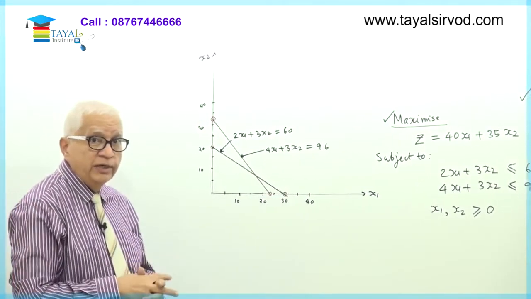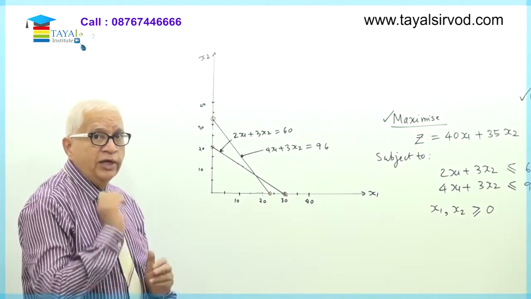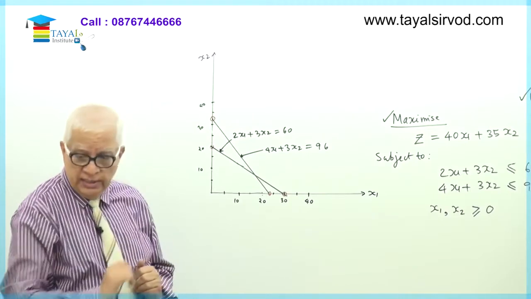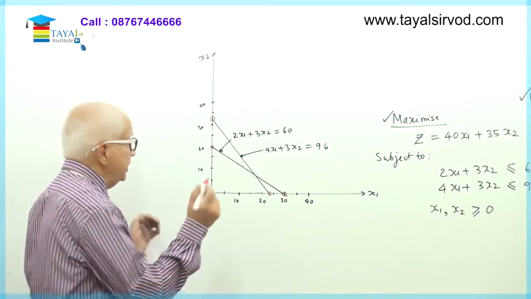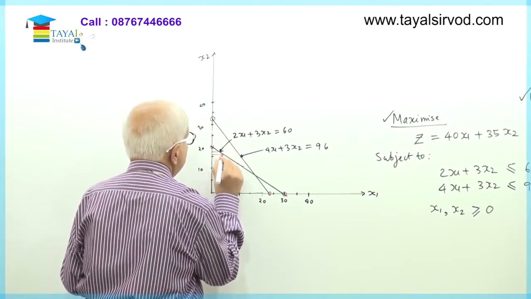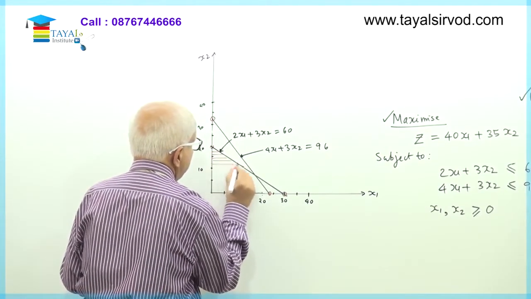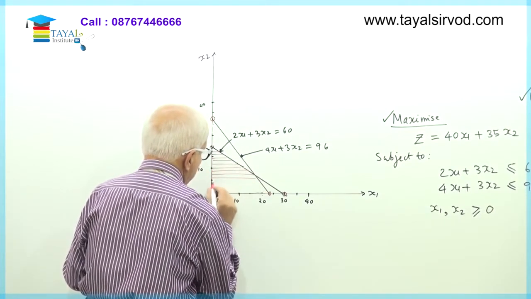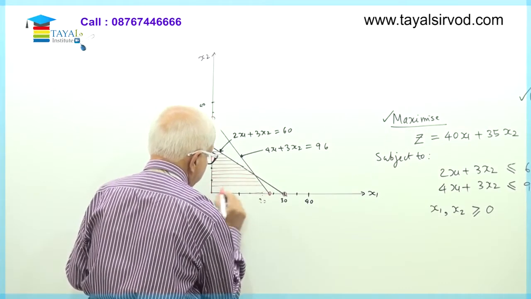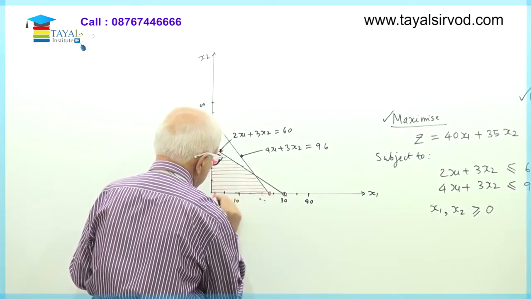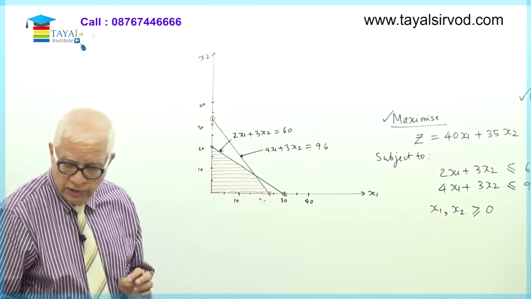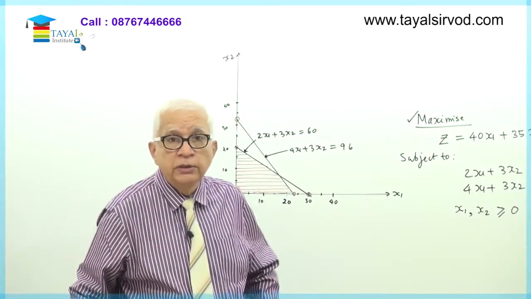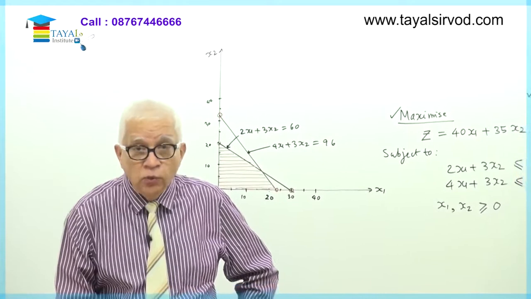So which is that area of the graph which satisfies both the constraints? In other words, I am looking for points which are lying below both the straight lines which I have drawn, and can you easily see that the area under consideration will be this. This shaded area, what I am showing you now, will be the area which will satisfy both the constraints. See, I cannot go above any one of the two lines. Can you see that this shaded area is a quadrilateral? So if you see here, therefore, the solution space. What is the solution space?